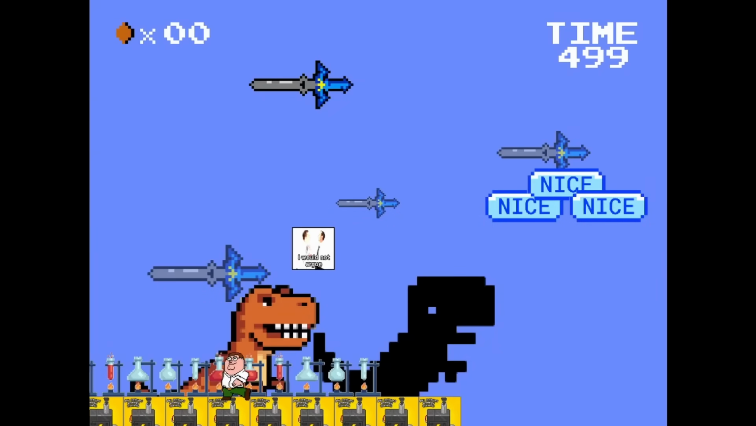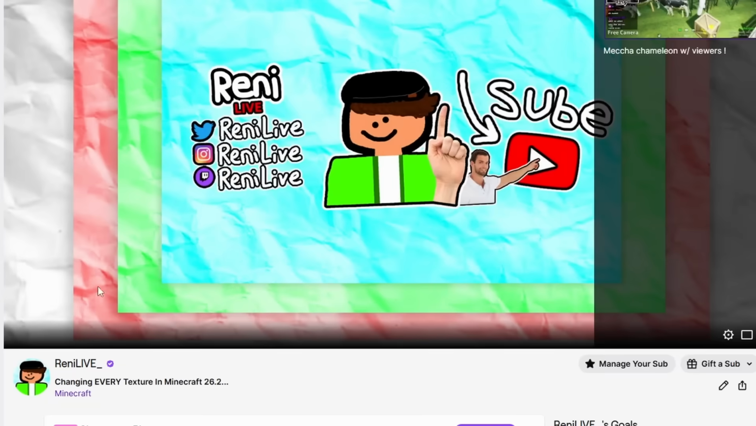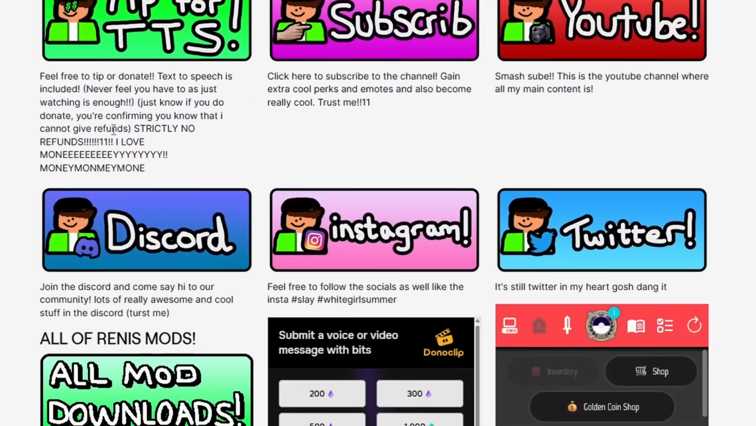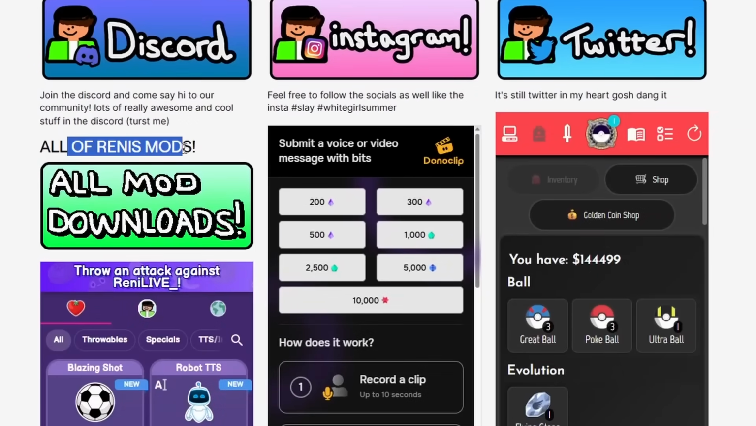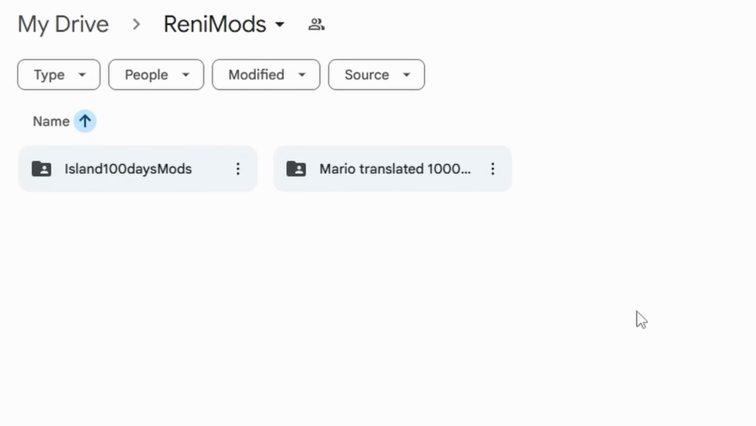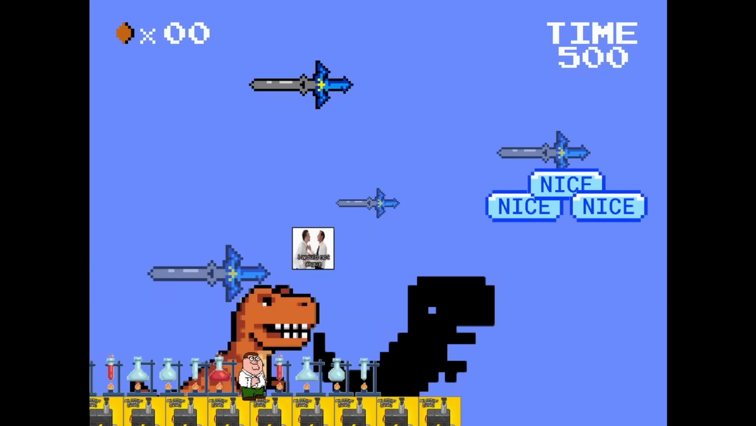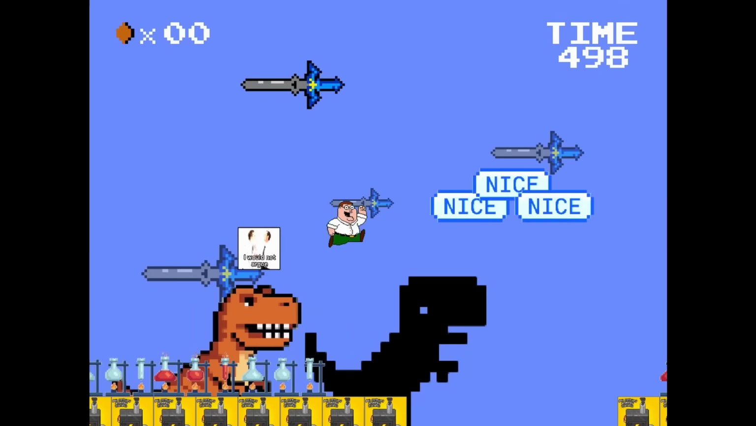Now, if you guys do actually want to play this for yourselves, come over to my Twitch while I'm live, scroll down below the stream, and you will see all of Reni's mods down here. Click on this, you'll enter the files for Reni's mods. If you download the file, you can then put it into Scratch and use it for yourself to play the game.